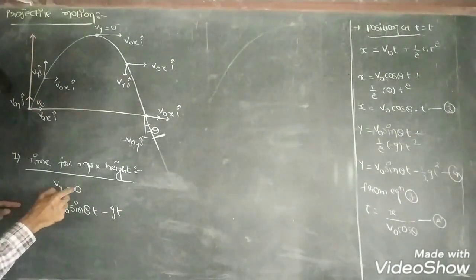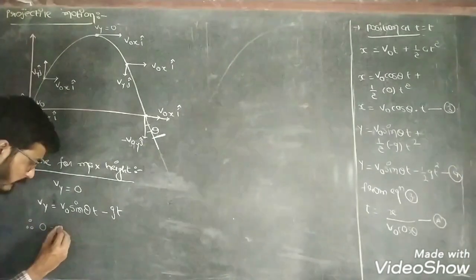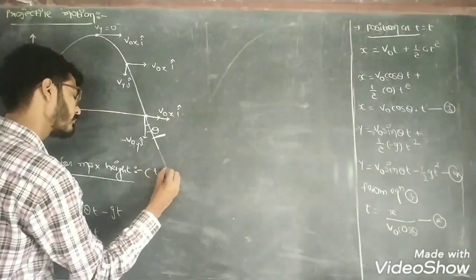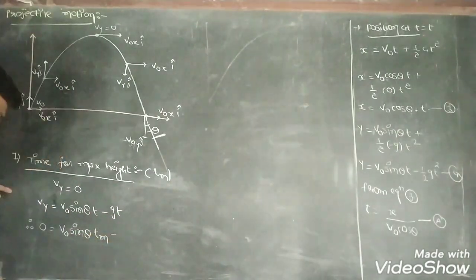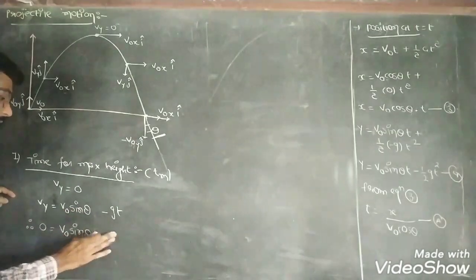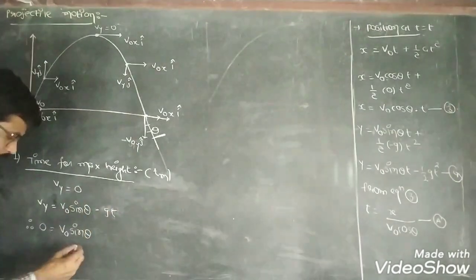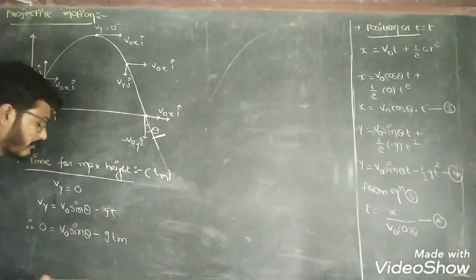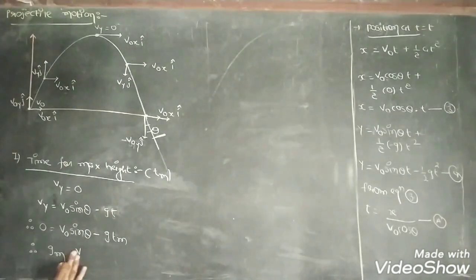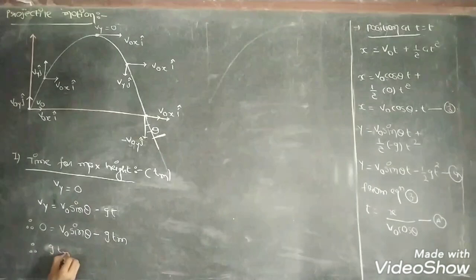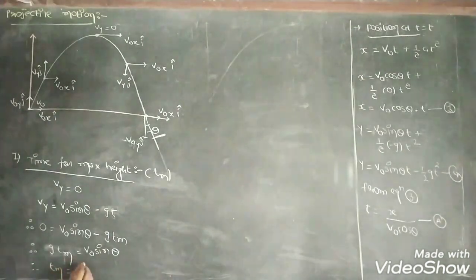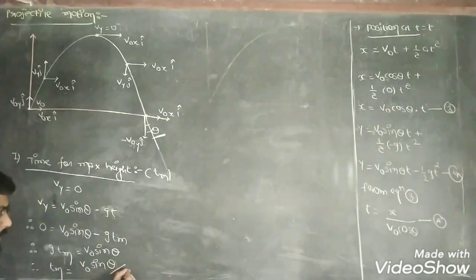Now put vy equal to 0, and suppose the time for maximum height is tm, so t becomes tm. Then 0 equals v0 sin theta minus g tm. Solving for tm, g tm is equal to v0 sin theta, so the value of tm is v0 sin theta divided by g.